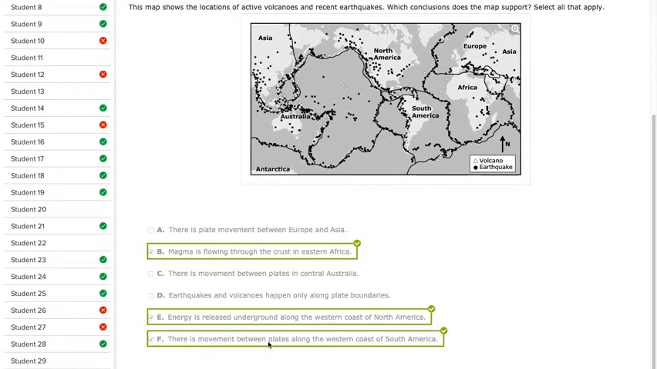The last statement, F, there is movement between plates along the western coast of South America. This one's a little tricky. If we look at South America, we see that there are a lot of earthquakes. There are a lot of volcanoes popping up along the western edge of South America. However, we don't see a black line indicating a major plate. Although we don't see a plate boundary, this heavy flow of earthquakes and volcanoes does indicate that there is some plate movement. The reason we couldn't say that up here is because there's only a few happening, but down here there's this large pattern and we are frequently seeing earthquakes and volcanoes.